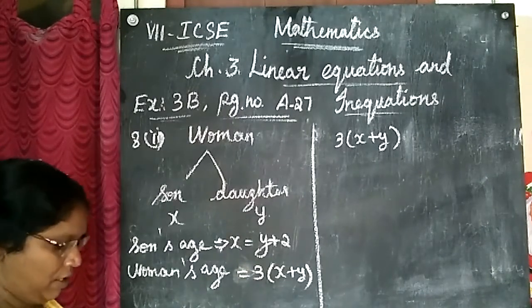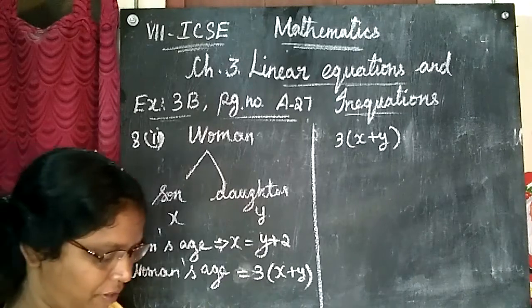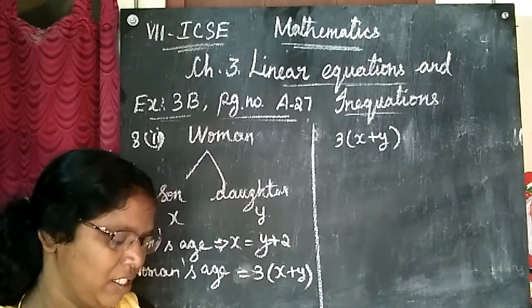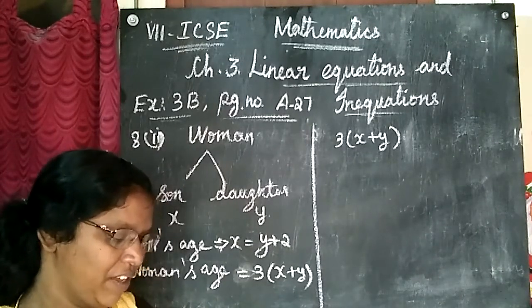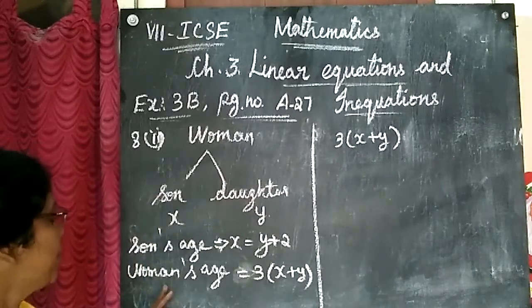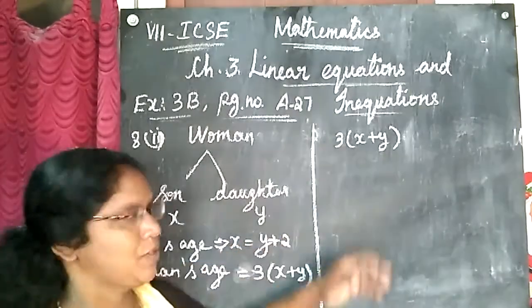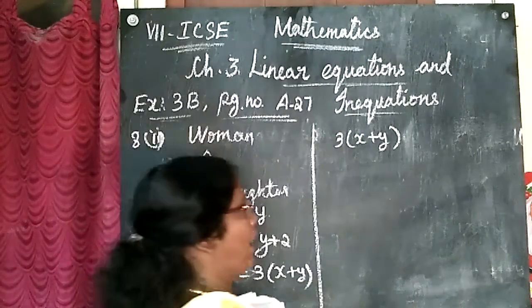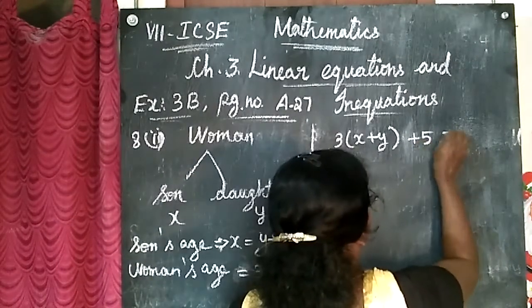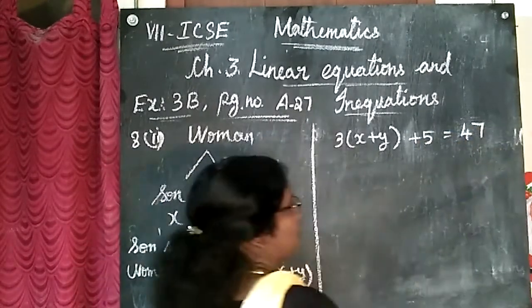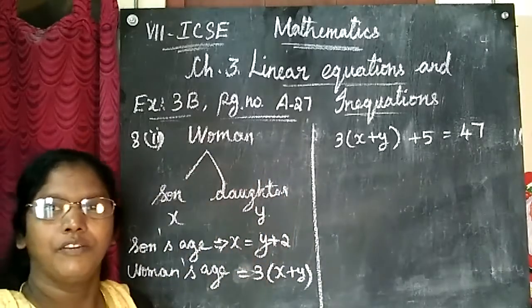What's the next statement? After 5 years, she will be 47 years old. That means the woman's age is 3 times x plus y, and after 5 years so I am adding 5. After 5 years, her age will be 47.